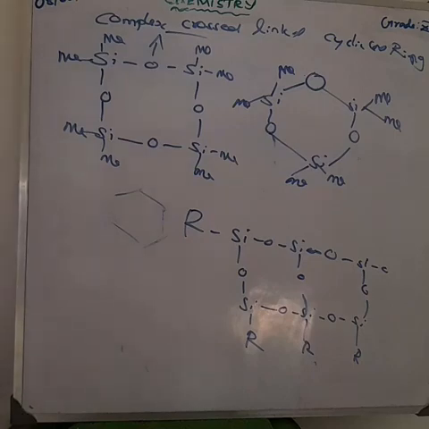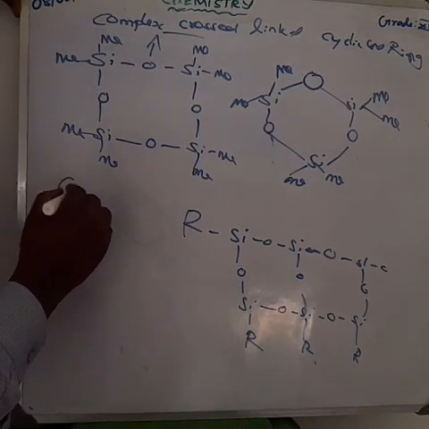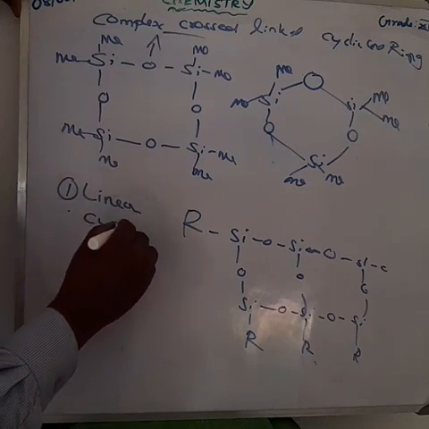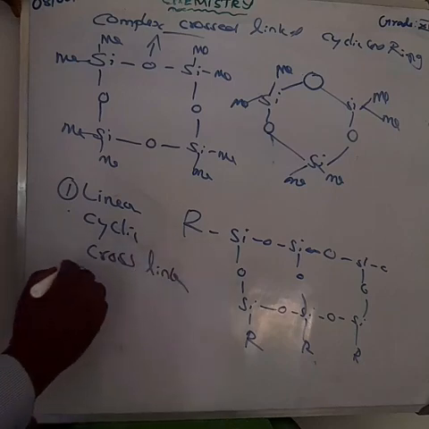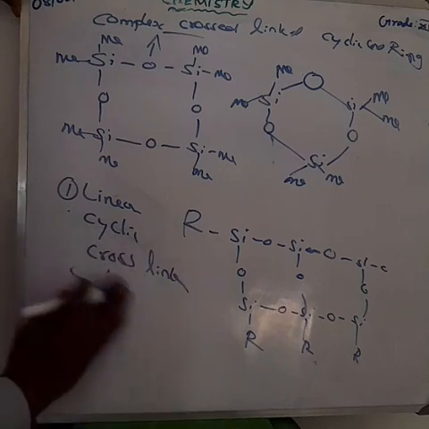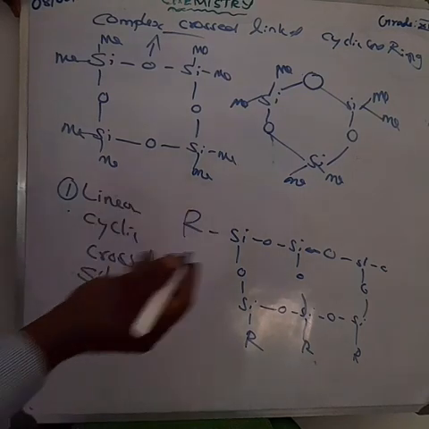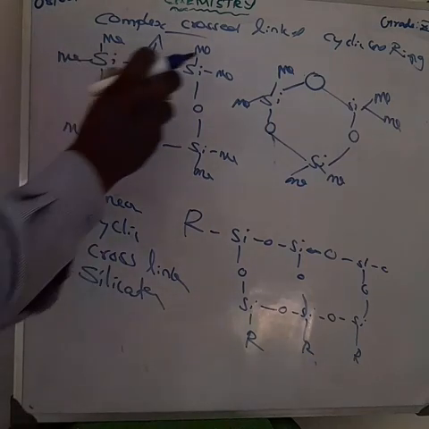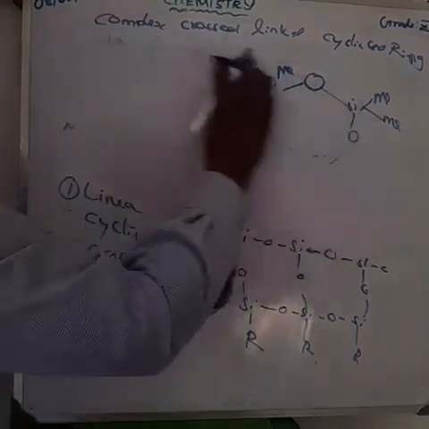The important area is the types of silicones. We have many types, for example linear silicone, cyclic silicone, cross-linked silicone. These are some of the important questions. And we have to learn about silicates. What are silicates? Silicates are minerals which contain silicon and oxygen. Tetrahedral units linked together in different pattern arrangements are called silicates.